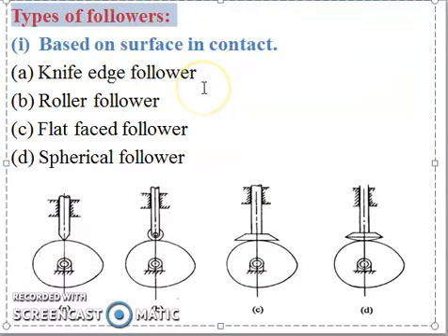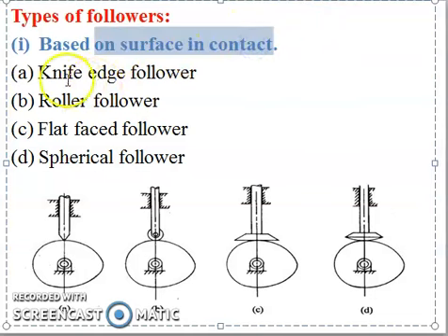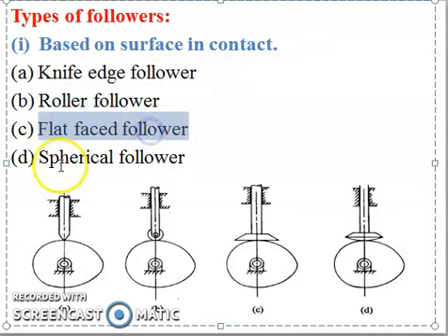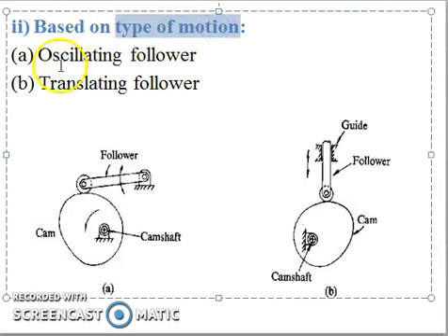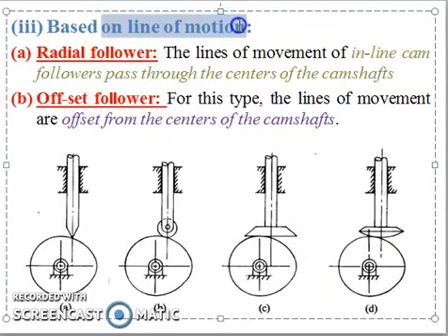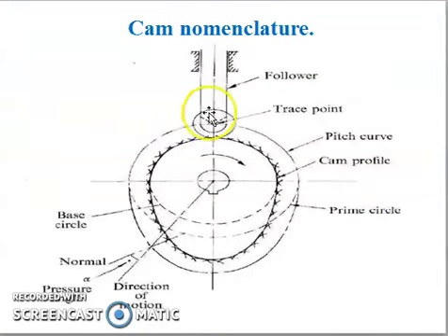The types of follower are classified in three ways. One is based on the surface in contact, second is based on type of motion, and third is based on line of motion. Based on surface in contact: knife edge, roller edge, flat face, spherical shape, or mushroom shape. Second, based on type of motion: oscillating follower, translating follower. And third, based on line of motion: radial follower or offset follower. Okay, this is the classification of cam and follower. Now we'll move to the last bit, that is nomenclature.